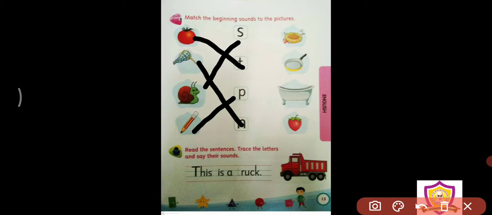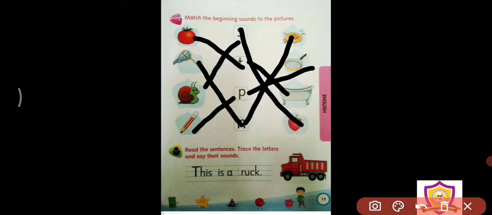Now this is again a nest. So N. N is the sound coming. It goes to N. This is a pan. P is the sound coming. So we'll match it to P. Then this is a tub. T is the sound coming. We'll match it to T. This is a strawberry. So strawberry sound is S, and so we'll match it to S. Okay. So this is how you'll match the sound of the picture to the alphabet.